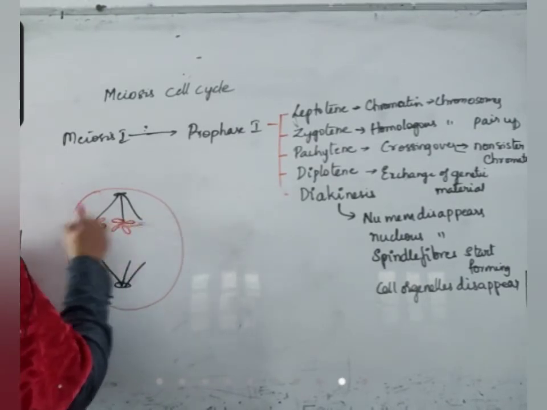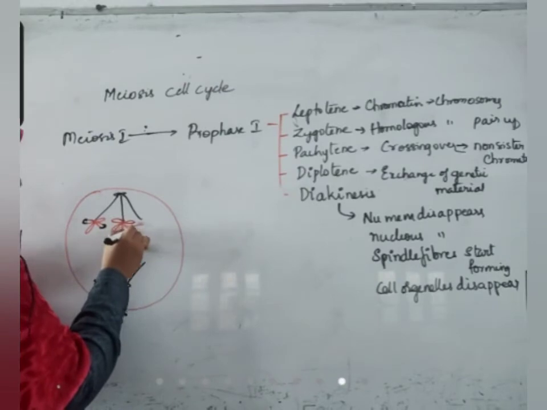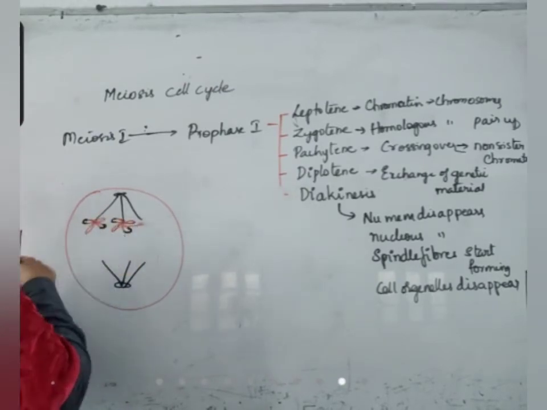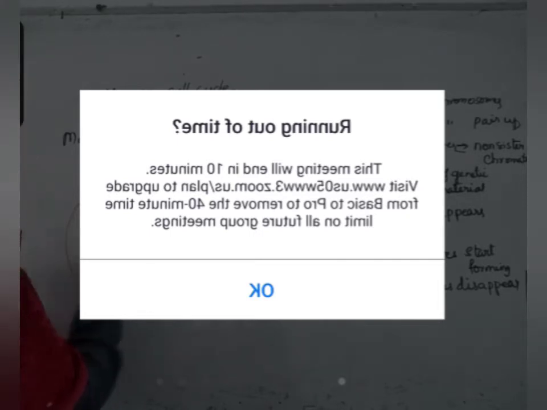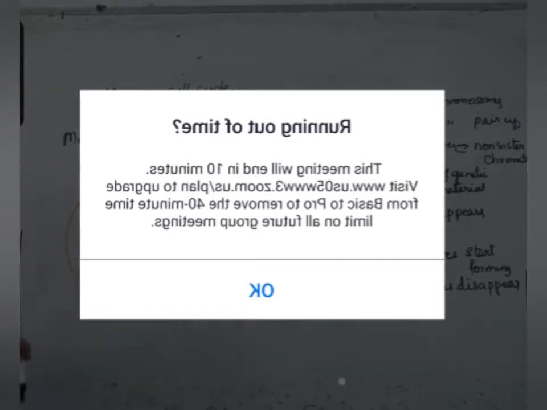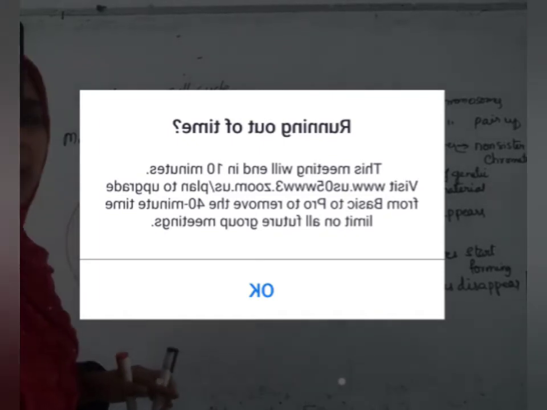So this is father's chromosome having mother's genetic material, like this. Sister chromatids did not separate here.